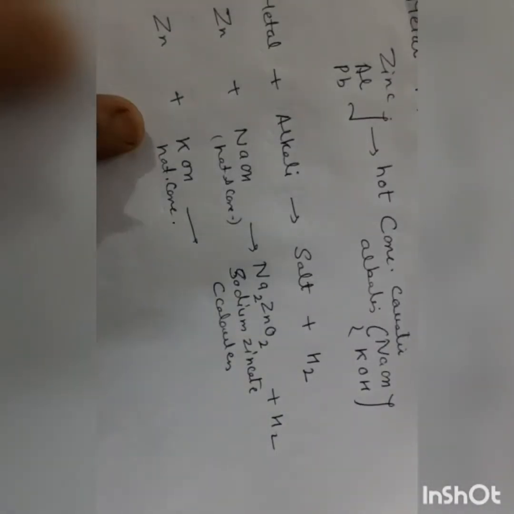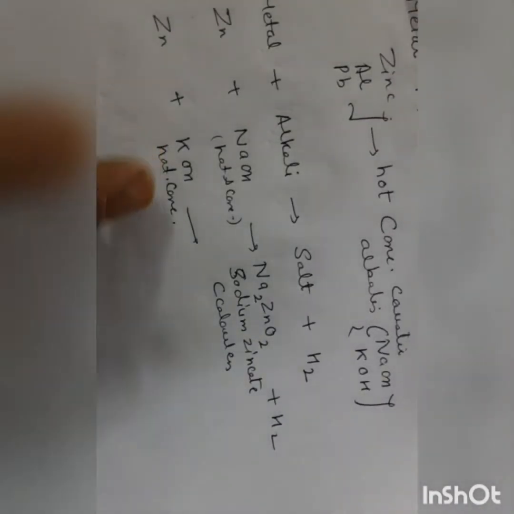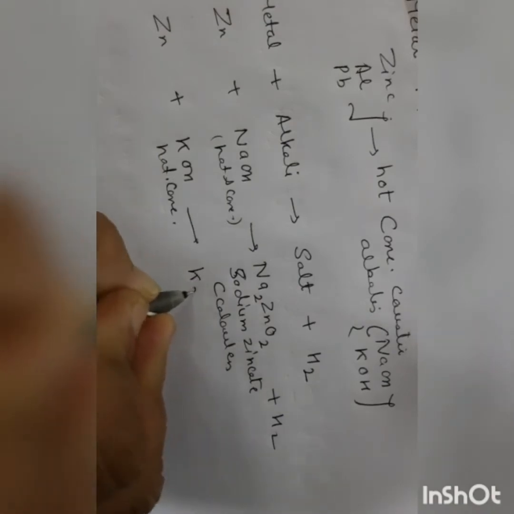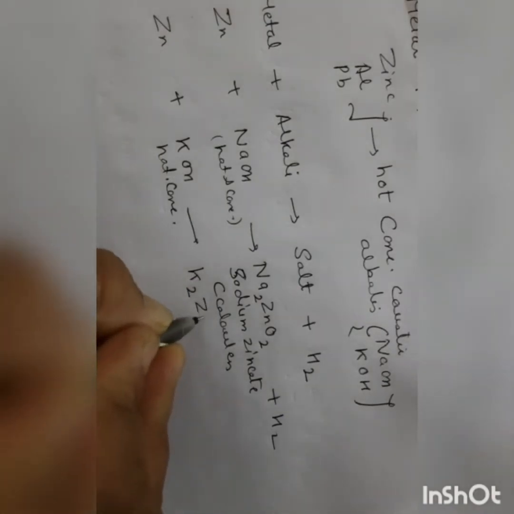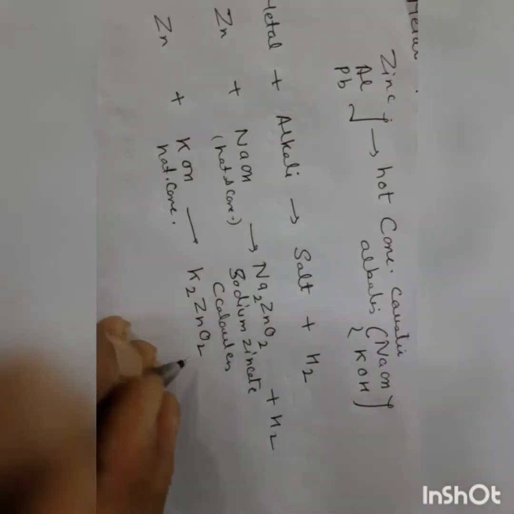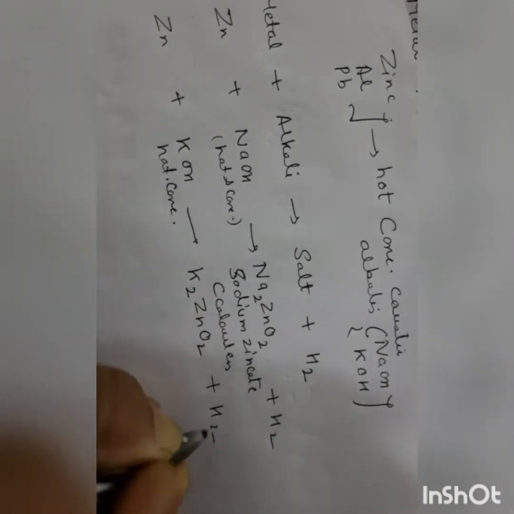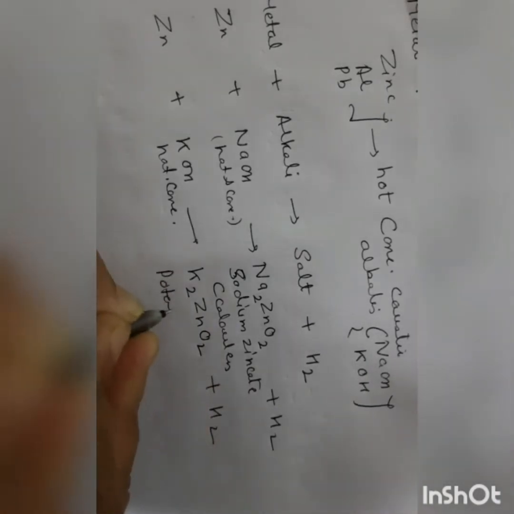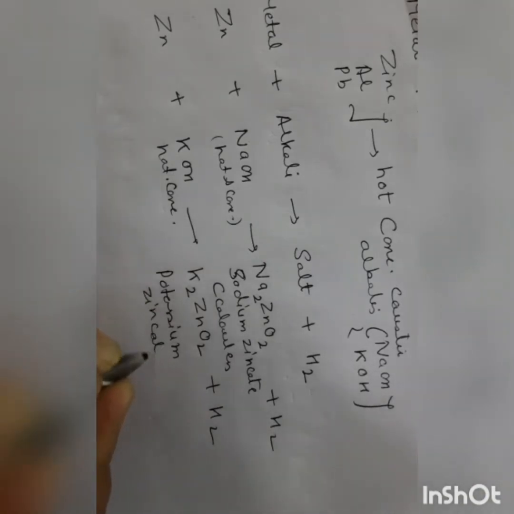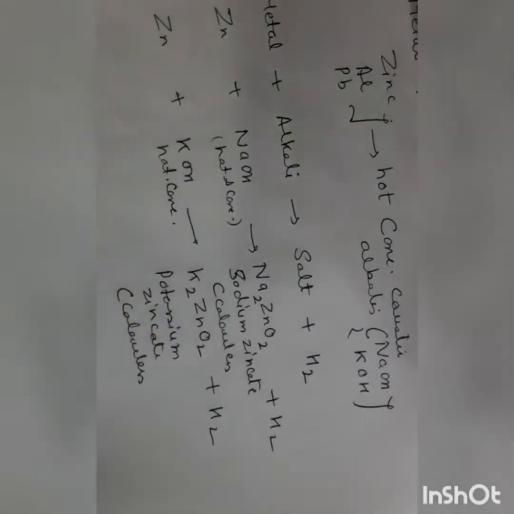And when zinc reacts with potassium hydroxide, then potassium zincate is formed. Potassium zincate is also colorless. In addition to it, hydrogen gas is liberated.